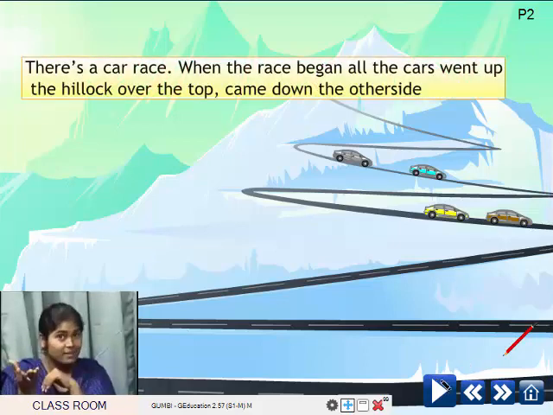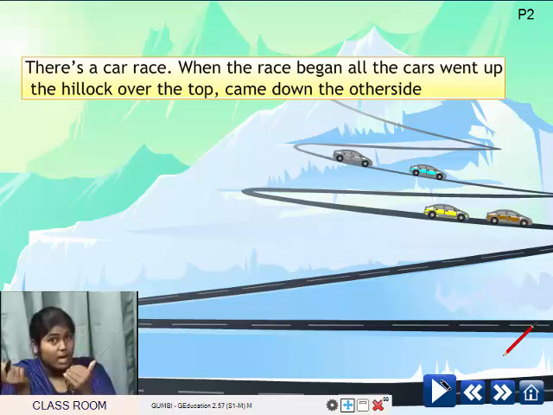So, here is a sentence or paragraph. There's a car race. When the race began, all the cars went up the hillock over the top, came down the other side. Shall we read that once again? Yes? Listen carefully. There's a car race. When the race began, all the cars went up the hillock over the top.